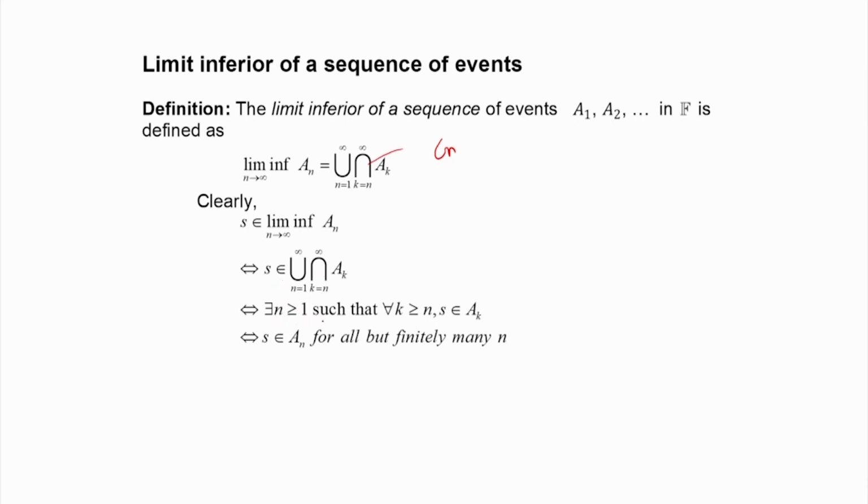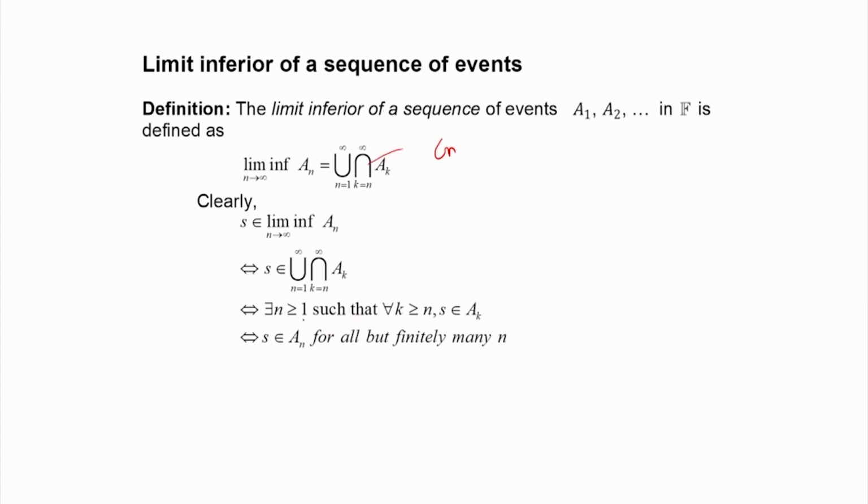Because it is a union, there exists at least one n such that for all the subsequent values of k, S will be a part of a_k. So, therefore, how many times will S occur? If there is an n and subsequently for k greater than or equal to n, S occurs in all the events, then it will occur infinitely many times. But how many?